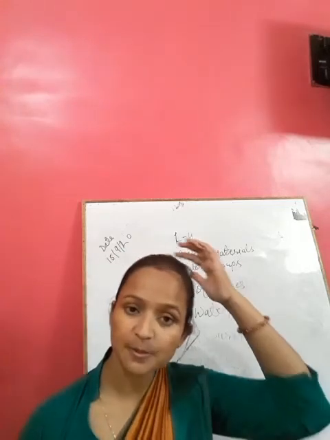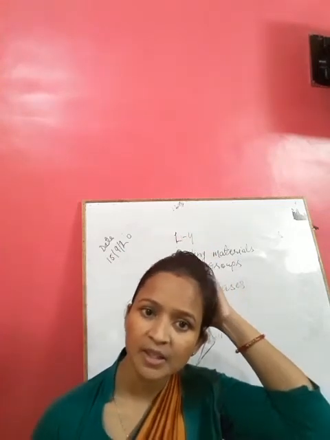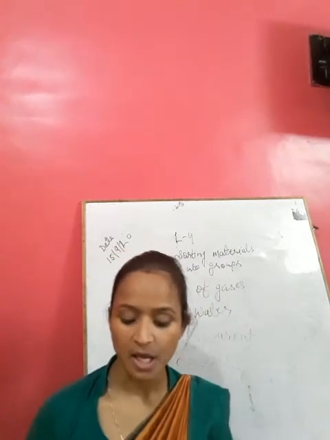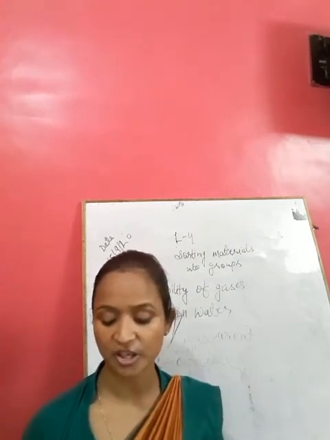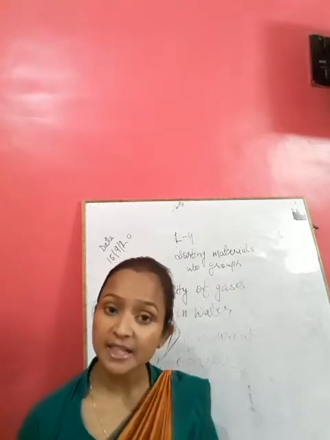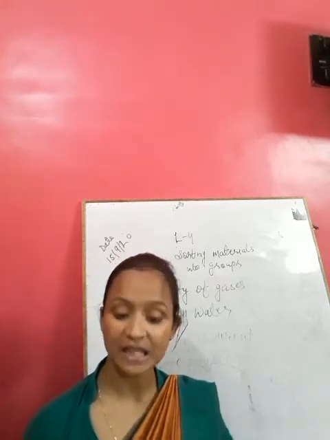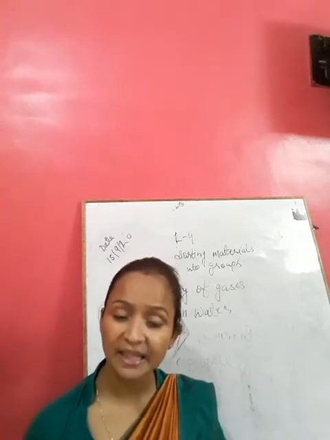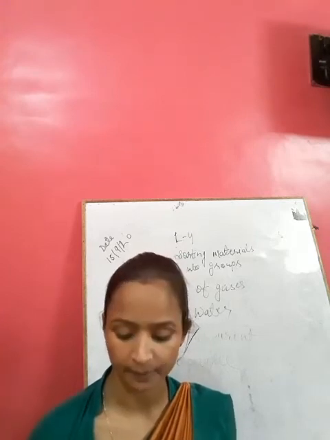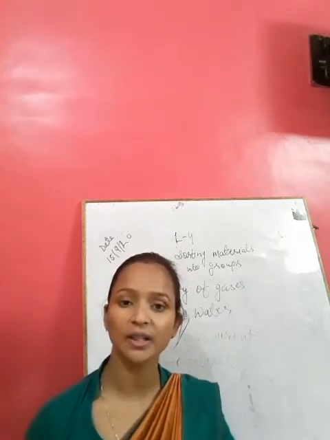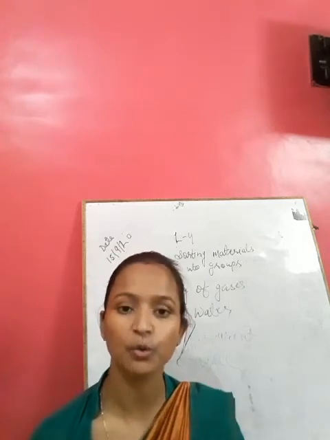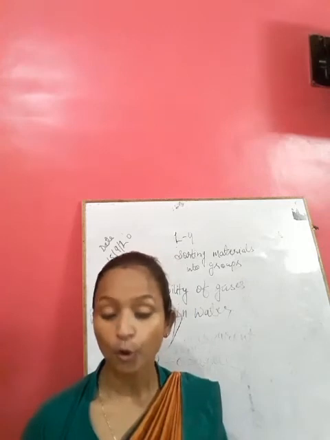So first one is the transparent. The material through which you can see clearly is called the transparent material. And what is the transparency? The property of a material through which you can see clearly is called the transparency. And what is the opaque? The material through which you cannot see is called the opaque material. And what is the opacity? The property of a material through which you cannot see clearly is called the opacity.